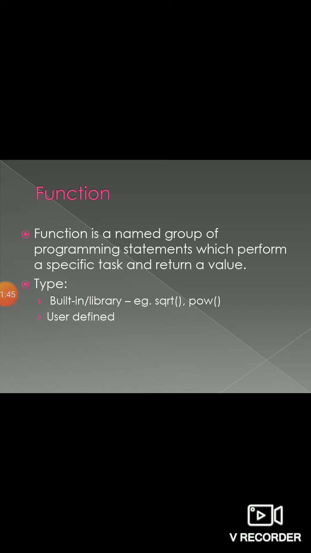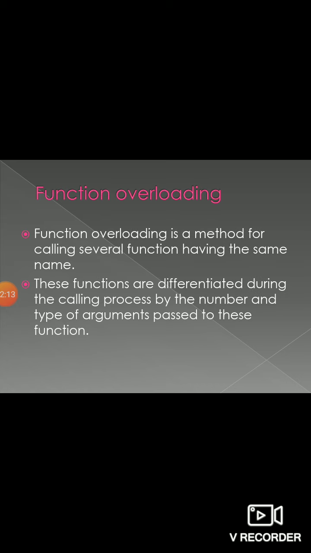And the second type of function is called a user-defined function, that is defined by the user, or written by the programmer. The best example of a user-defined function is void main, because if you see in all the programs, the body of void main is different for every void main function.